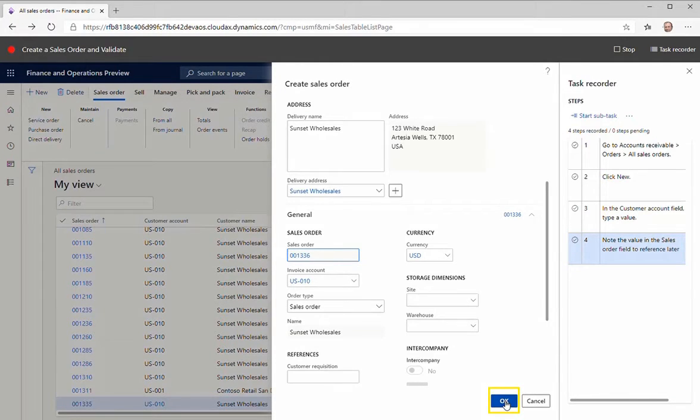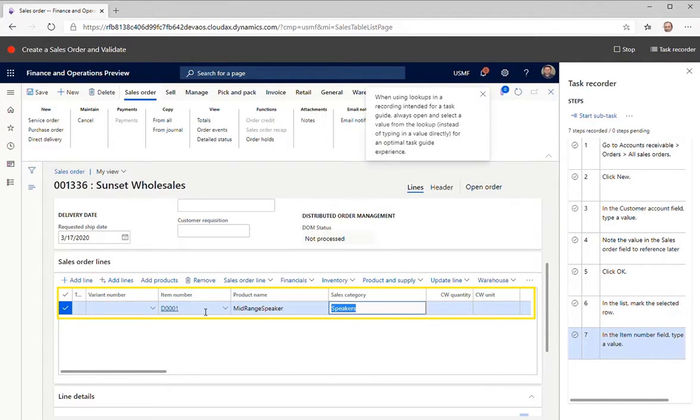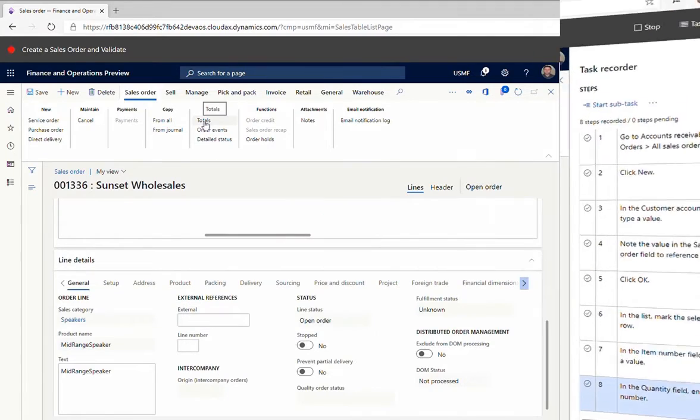Click OK. Enter the sales order line details. It's important to remember that every value you select or enter during this recording becomes a test parameter that you can change during test execution. This means that if you want to change the value, you do not need to record the test case again.